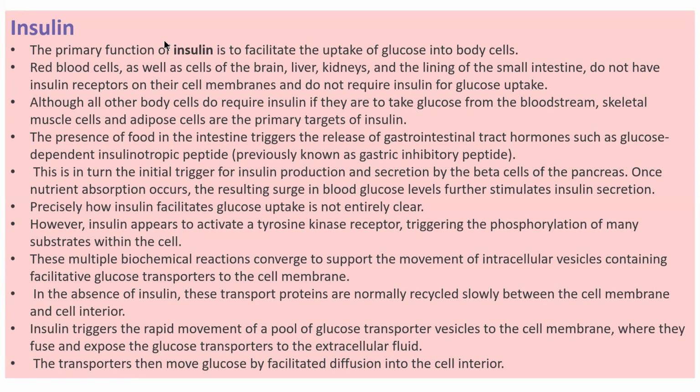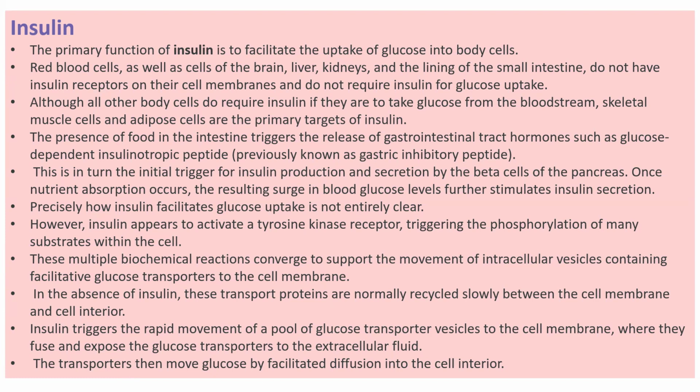The presence of food in the intestine triggers the release of gastrointestinal tract hormones such as glucose dependent insulinotropic peptide, which was previously called gastric inhibitory peptide. When you eat anything and the food goes inside your intestine, it triggers the release of this GIT hormone.